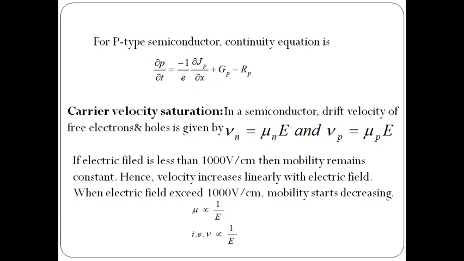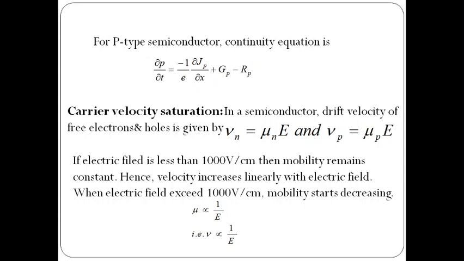So up to 1000 volt per centimeter, when you apply the electric field, mobility remains constant. When you increase it more, mobility decreases because of collisions with the lattice atoms. So the relationship between mobility and electric field: mobility is inversely proportional to the electric field, and velocity is also affected.